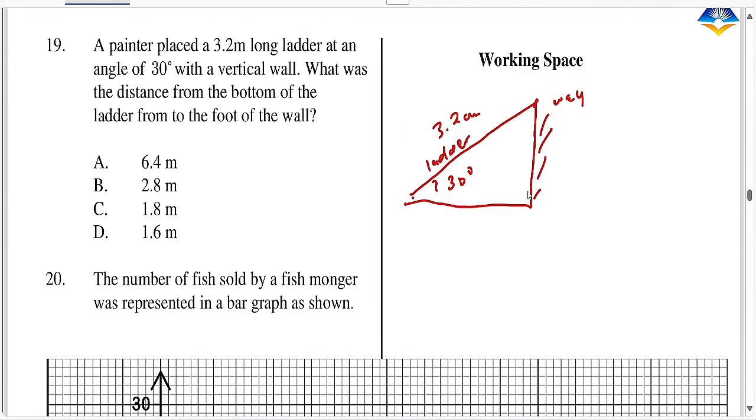Okay, so the wall, you don't know it. So what you know is that the angle is 30 degrees. So what was the distance from the bottom of the ladder to the foot of the wall? So what was the distance here, which is x meters? So it shouldn't be centimeters, it should be meters. So 3.2 meters. So distance yako kutoka hapa paka hapa ni ngapi? Right, which is very easy.